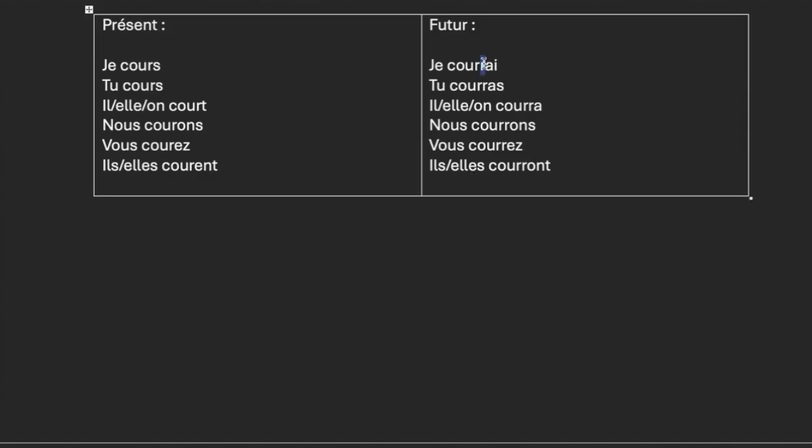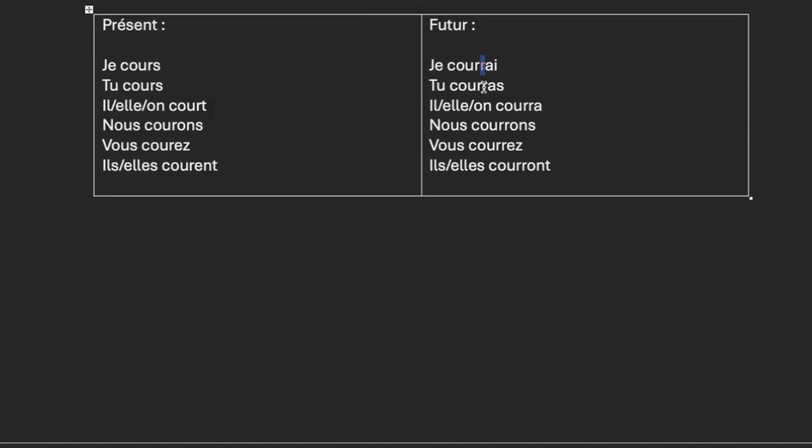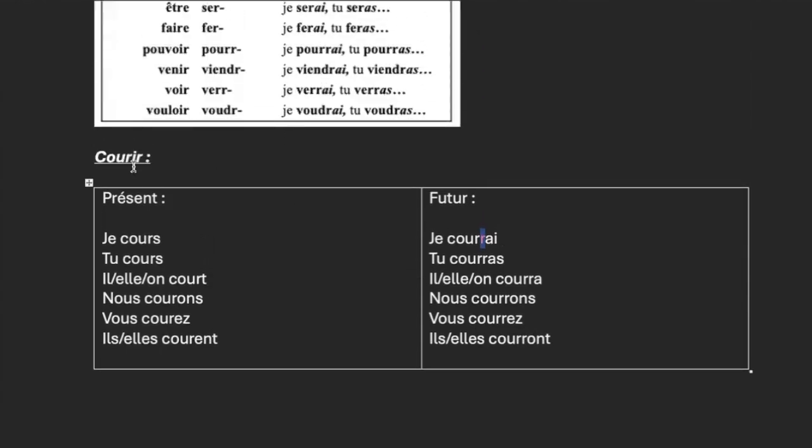So we have to be careful here. We double the R in future. We just drop the IR and we follow the rule, but that might be an issue. Because if you forget to double the R, especially with nous and vous, it's going to be like present. And you have to say it. Vous courrez. D'accord?